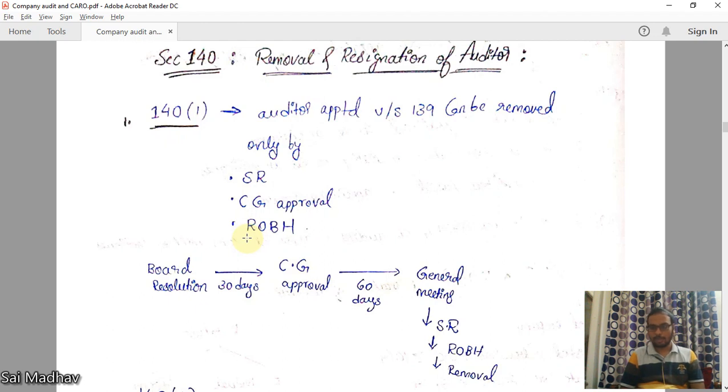Okay, if you are able to remove auditors again and again, there is no use, right? Because auditor is a very respected position, and he should be having so much of independence and objectivity. If you try to remove him again and again, it is not possible. Okay, that's why central government approval is needed for removal.